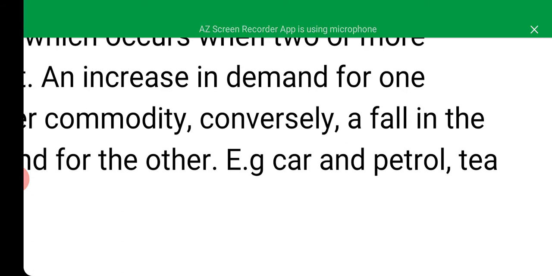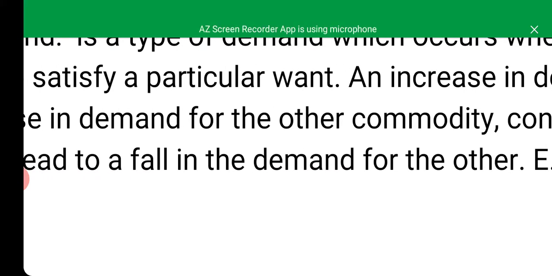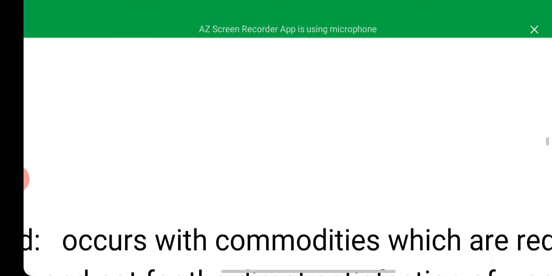It's not good enough to take only Lipton, so people will provide the two, both Lipton and the milk, or talk of beverages, Bonvita and milk. The two are required to satisfy a particular want. So when it happens like that, we refer to such commodities as a joint or complementary demand. As I've said earlier, an increase in the demand for one will lead to an increase in the demand for the other commodity, as well as a fall in the demand for one will surely lead to a fall in the demand of the other commodity.